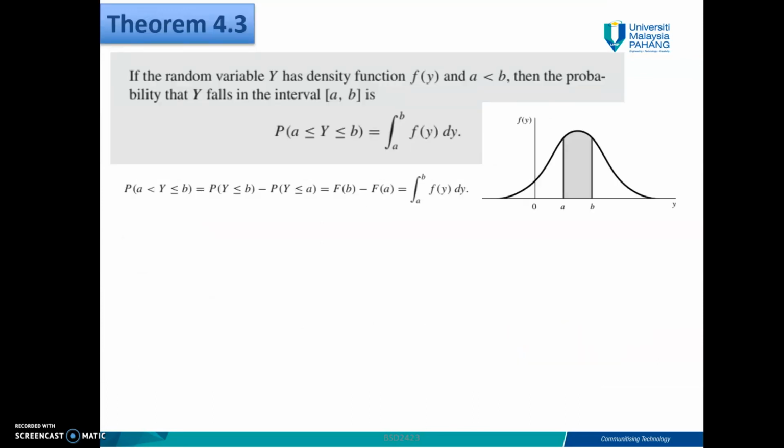Alright, now look at theorem 4.3. If the random variable y has density function fy and a less than b, then the probability that y falls in the interval a and b is this one. This one you have done before. So this is the figure, the area under the curve. You can see y is your x-axis and your y-axis is fy. So we have the curve and then we have the region between a and b. In order to get this area, you will have Fb minus Fa.